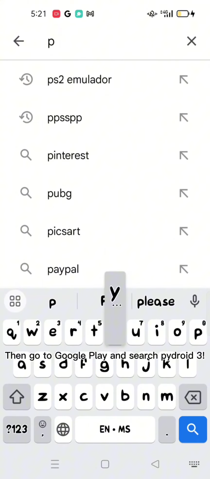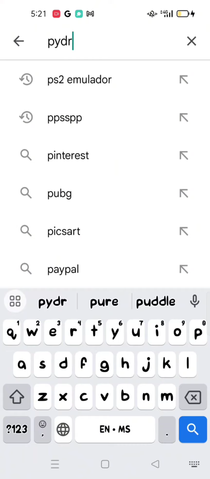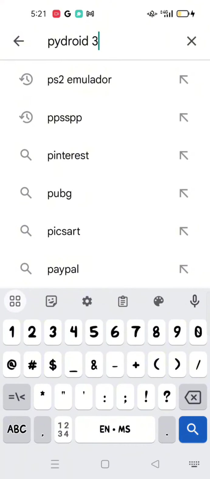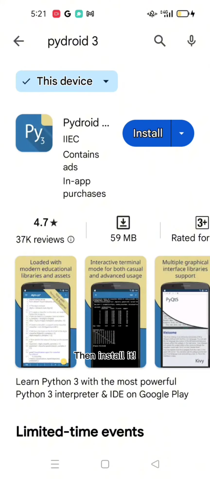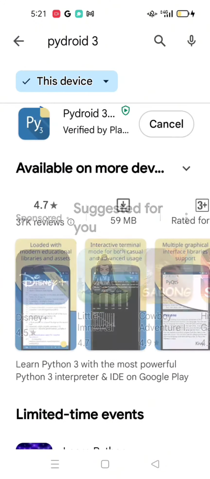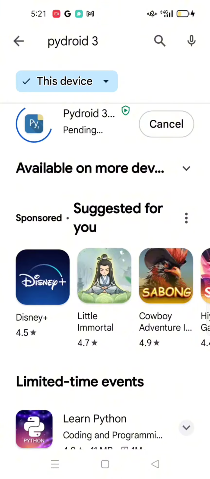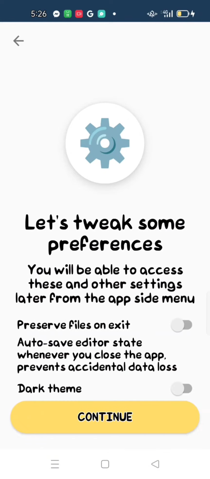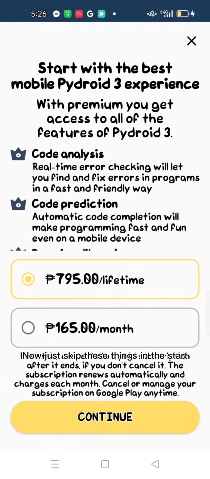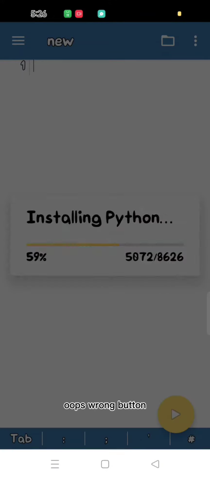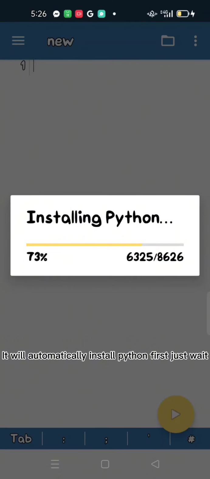Then go to Google Play and search Pydroid 3. Then install it. Now just skip these things in the start. Oops, wrong button. It will automatically install Python first, just wait.